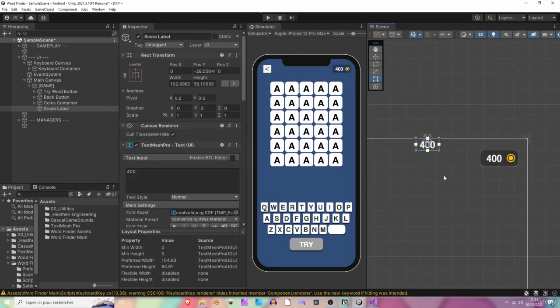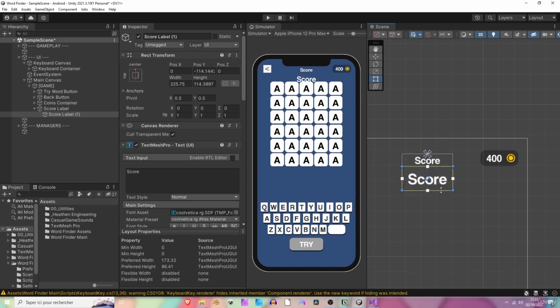So now it's not visible because it's covered by the notch. So let's bring it down a bit, like so. Let's make it a bit bigger and call it score.